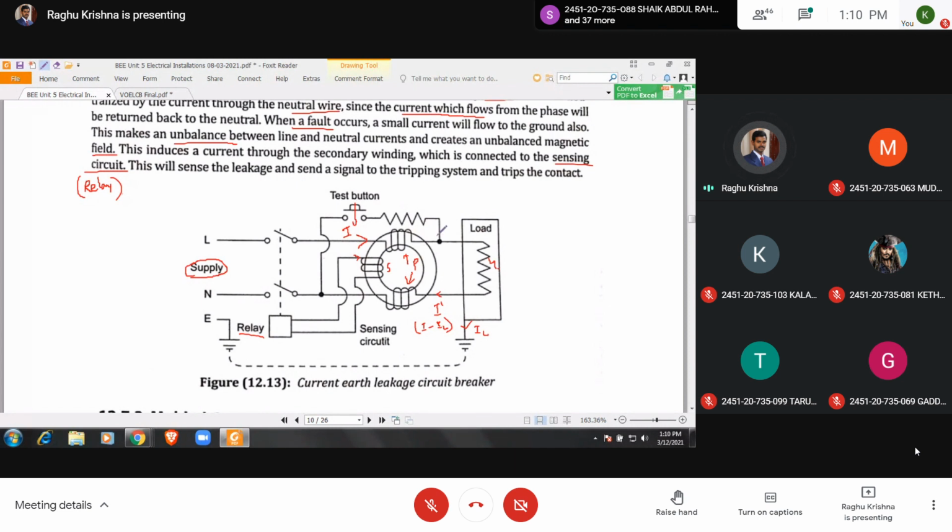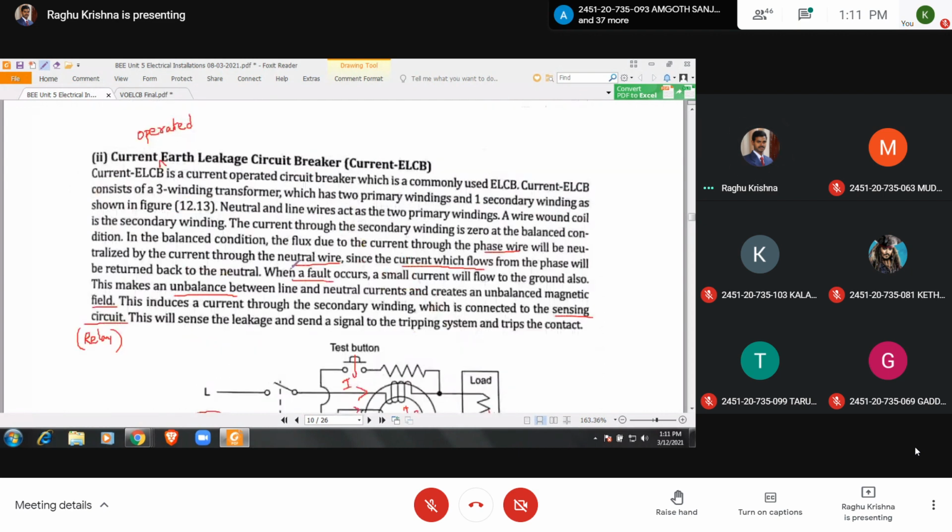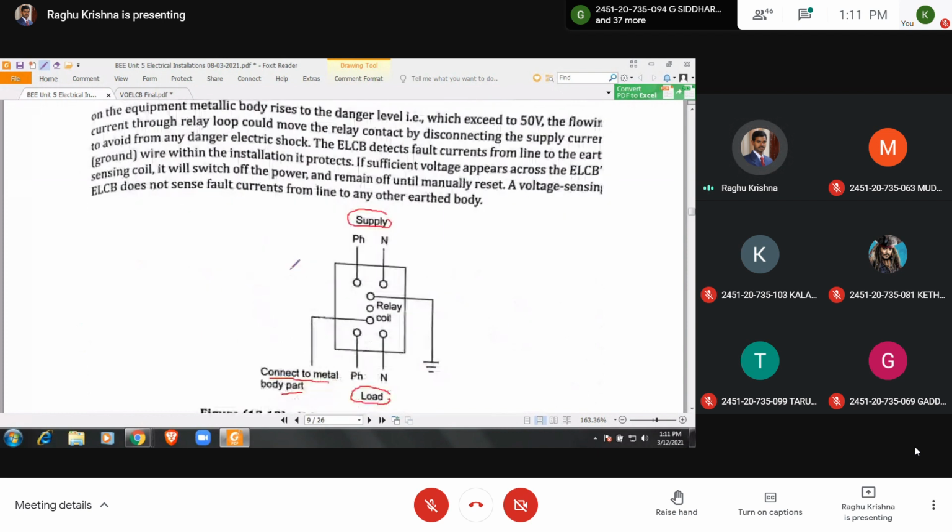The current will be flowing in here, and in this there will be no current. So there will be a difference in the currents. The flux is produced and that flux will induce EMF in this coil, and as it is connected to the relay coil, the relay operates due to the flow of current and it will open the contacts. So this is about the earth leakage circuit breaker, and this is about the voltage ELCB. Very important one.